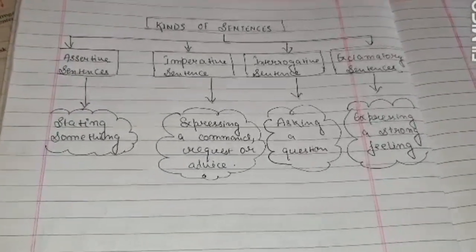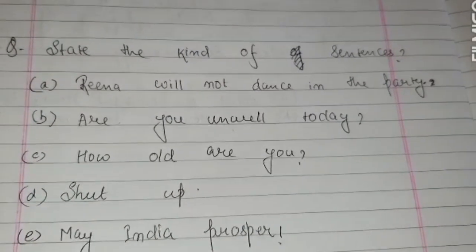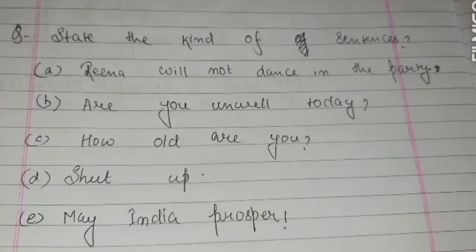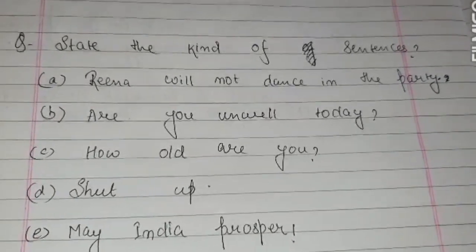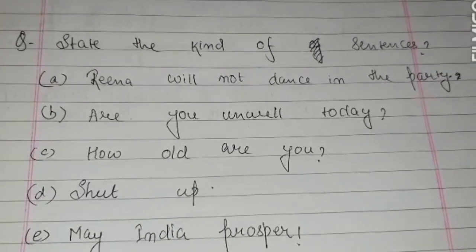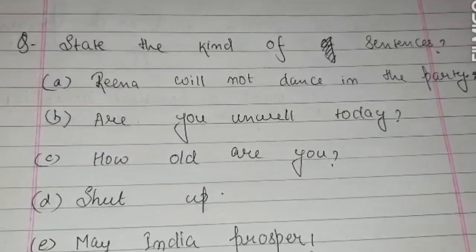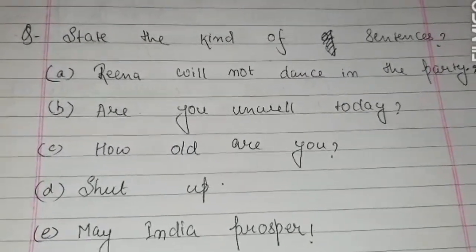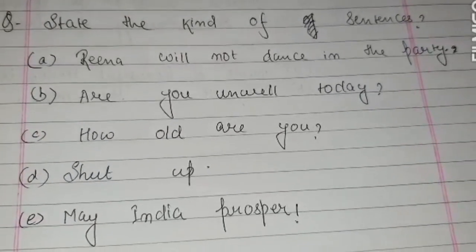Next, we will see with some questions. The question is, state the kind of the sentences. I have given many sentences. You have to state the kind of sentences, which is exclamatory, which is interrogative, which is assertive. The first one is Reena will not dance in the party.